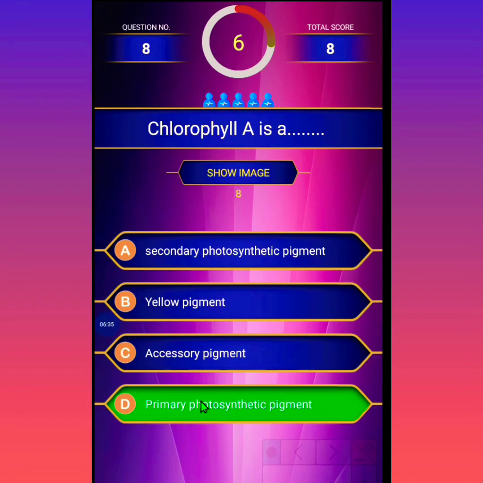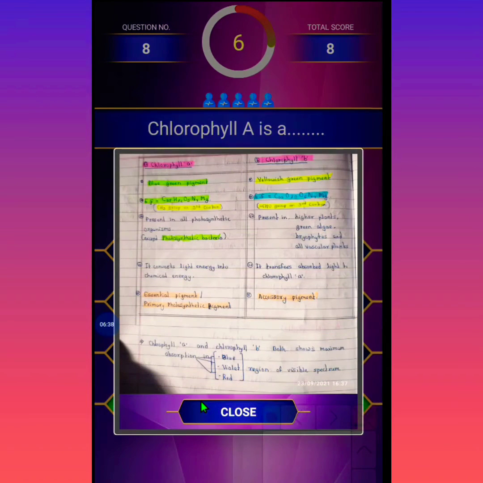You can see more information about chlorophyll A. Chlorophyll A is a blue-green pigment. The empirical formula is C55H72O5N4Mg. It has a CH3 group on the third carbon, and it is present in all photosynthetic organisms except photosynthetic bacteria. It converts light energy into chemical energy, and it is an essential pigment, the primary photosynthetic pigment.